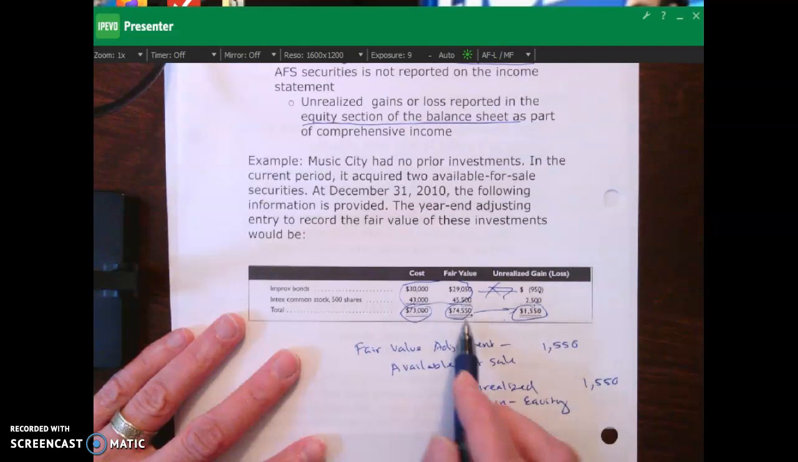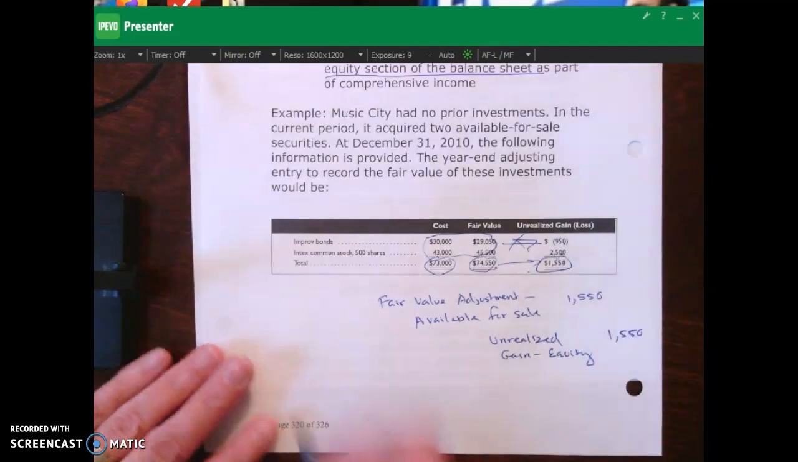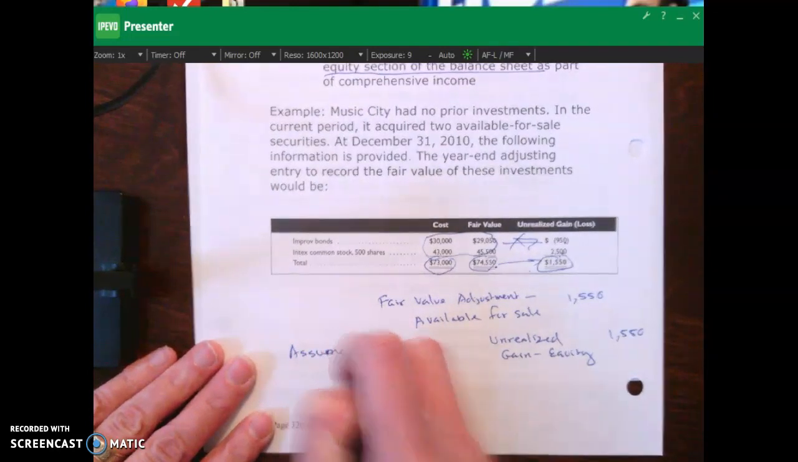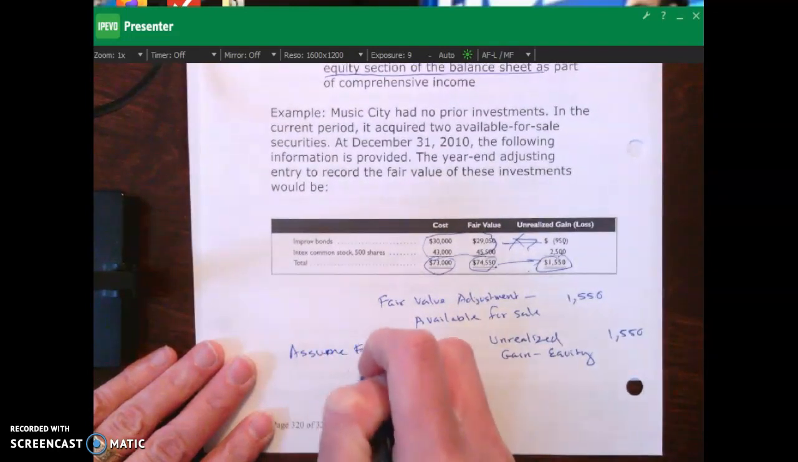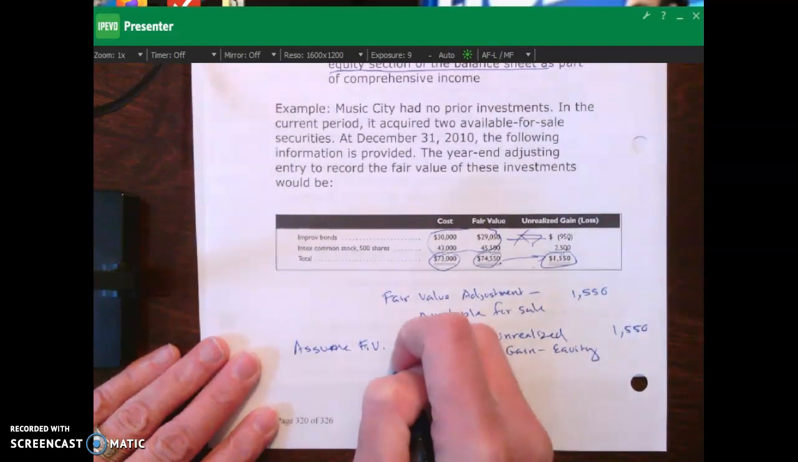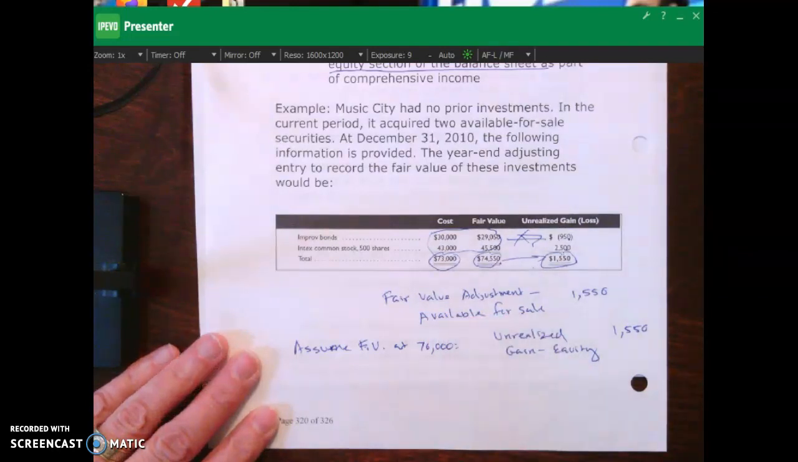Okay? If this were 70,000, not 74, then you can see we're $3,000 under cost. Let's look at that journal entry. So we'll say assume FV, fair value. I'm just going to write FV fair value at $70,000. What would be our journal entry?